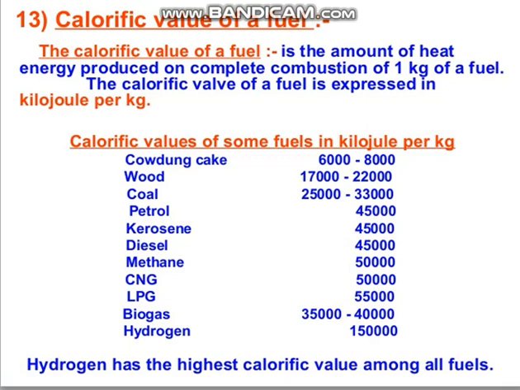Now if we come back to the previous topic, the characteristics of a good fuel or ideal fuel, we can have one sentence that a fuel must have a high calorific value. That means by burning a very small amount of that fuel, we must have a high amount of energy produced by the burning fuel. Similarly, we can add one more point, that is ignition temperature. We discussed in the previous class that it is the temperature at which any substance catches fire.